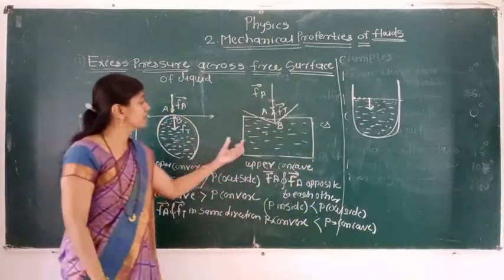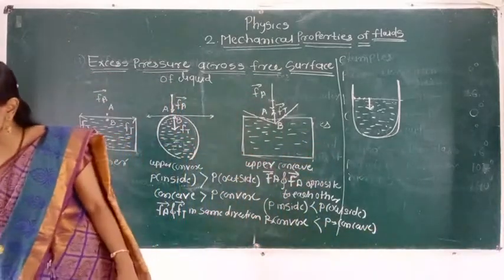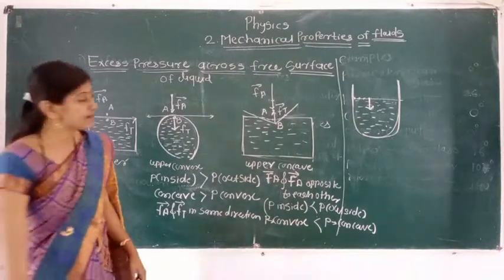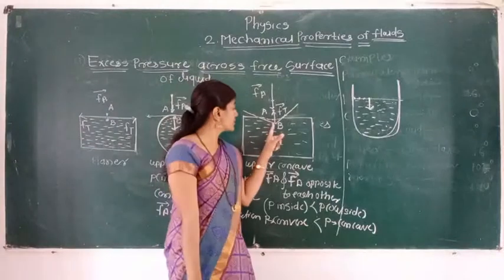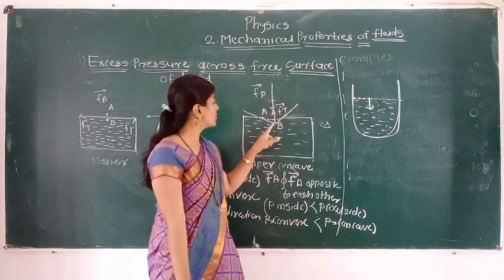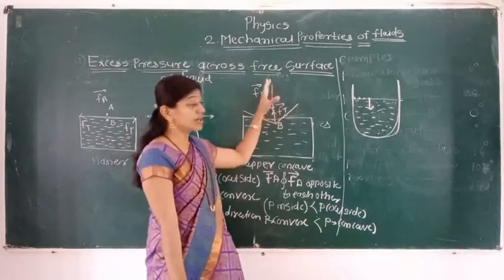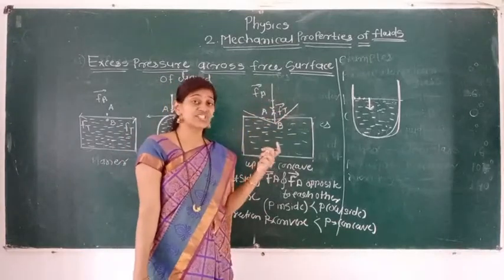Okay, see here, the B molecule present here, on that B molecule force is present. The force due to surface tension, its direction is vertically upward, but the force due to atmospheric pressure, its direction is vertically downward.